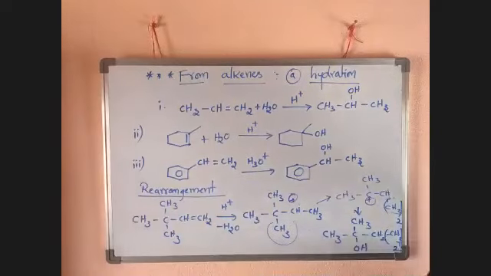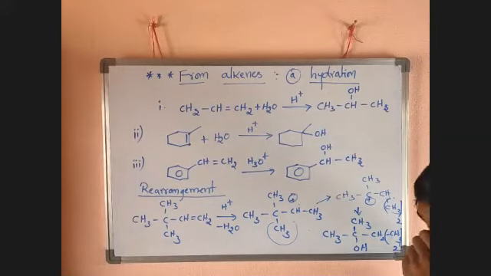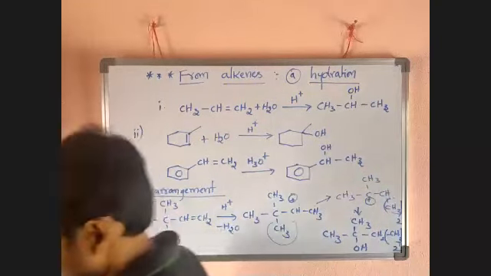Like in alkyl halides, the same happens in this case also. The important thing is that hydrogen gets attached to the more hydrogen containing carbon, and OH to the less hydrogen containing carbon. Please finish in 2 minutes.